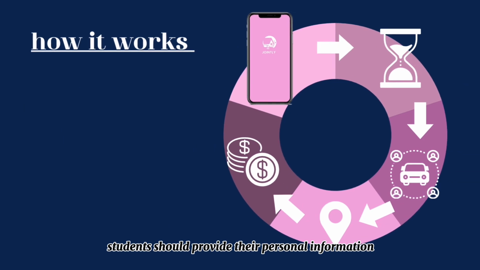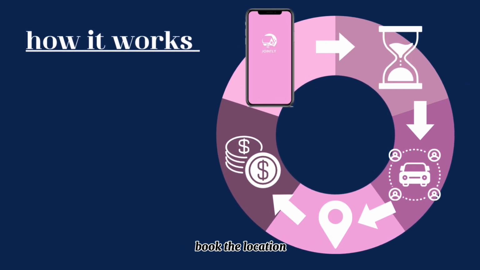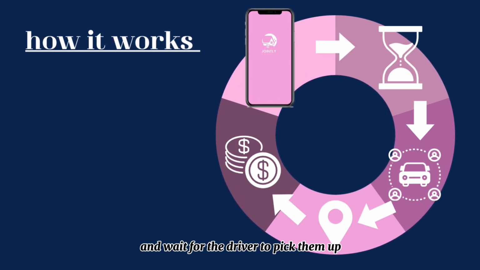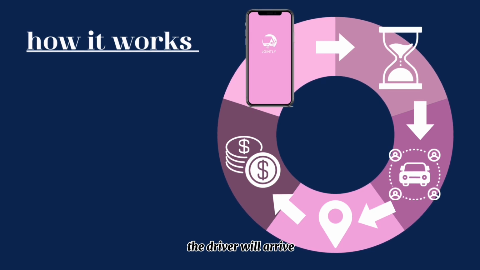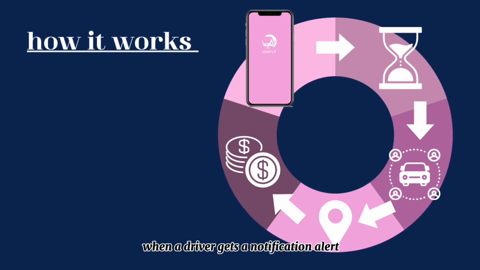Students should provide their personal information, book the location, and wait for the driver to pick them up. The driver will arrive and take them to their school destination. When the driver gets a notification alert that they have a new passenger, it will show how many passengers and where you have to pick up and drop them off. When the drivers have done their round, they will receive money.